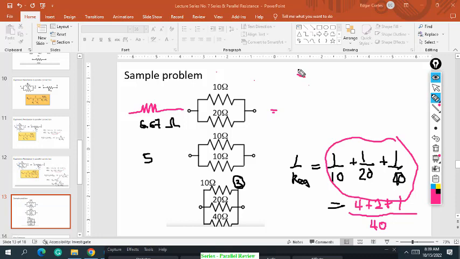7 over 40. Not 6, 7, sorry. 7 over 40, the denominator, or the equivalent. We have to remember that when we transfer to the other side, this is the equivalent, right? So we do the same for the equivalent.